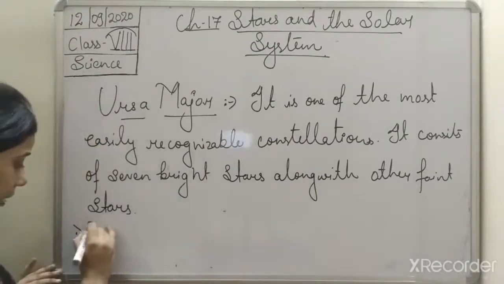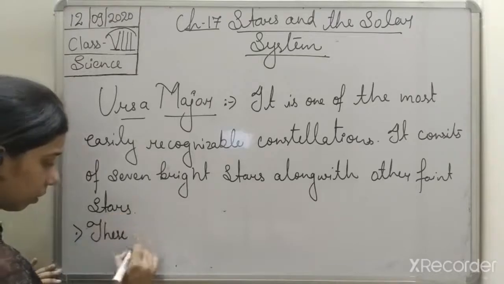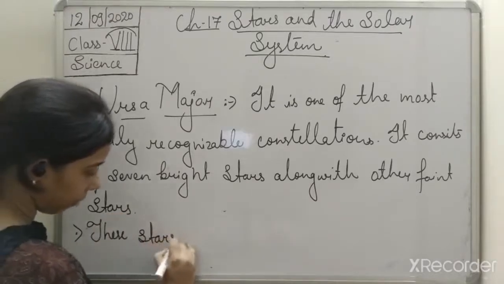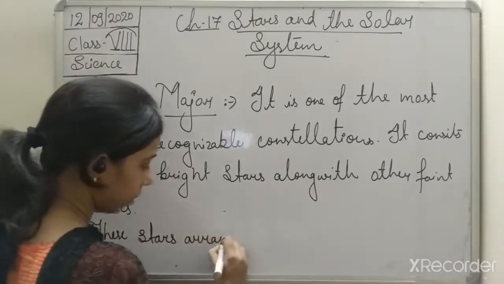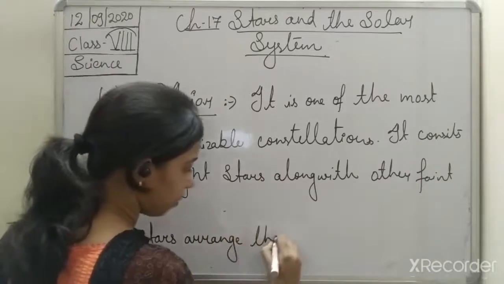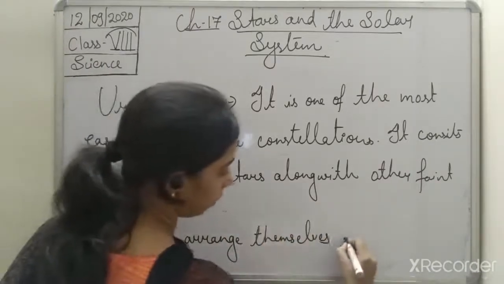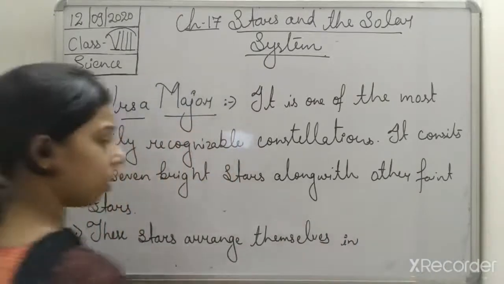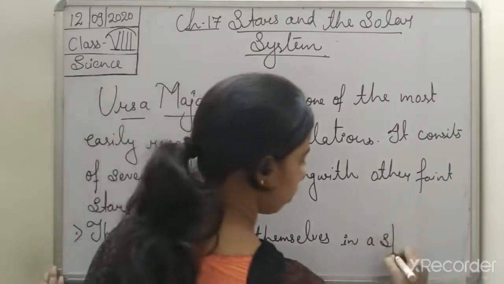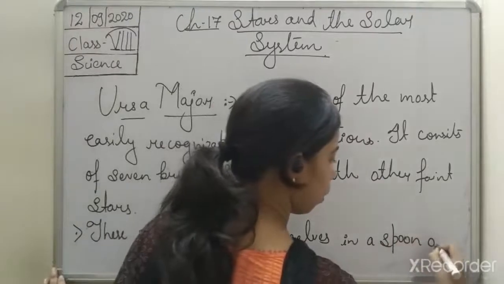Then these stars arrange themselves in the shape of a spoon or a bear.